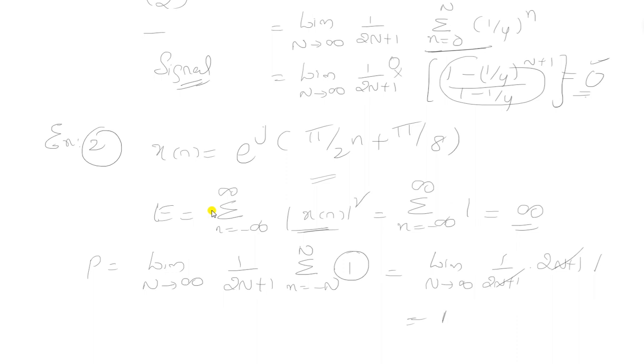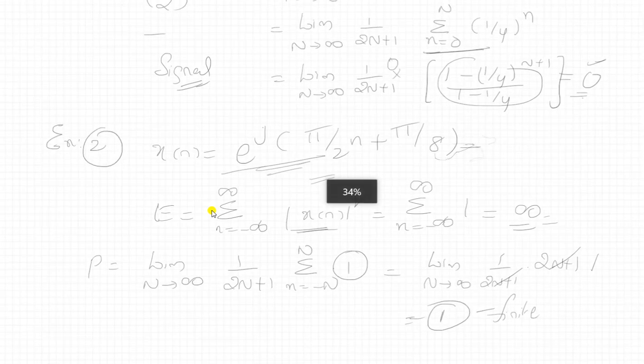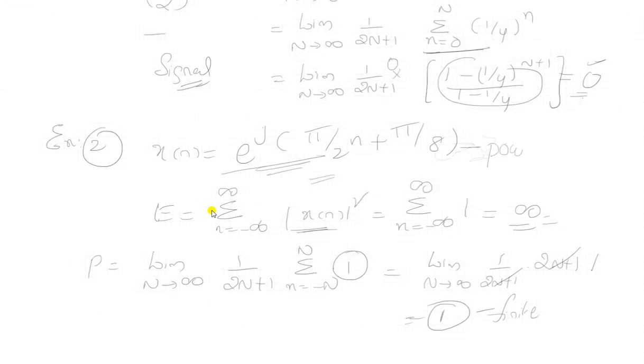So here the power is a finite value, and the energy is an infinite value. So the given signal x of n equals e to the power of j, pi by 2 n plus pi by 8, is a power signal. Like this way we can define whether the signal x of n is an energy signal or a power signal.